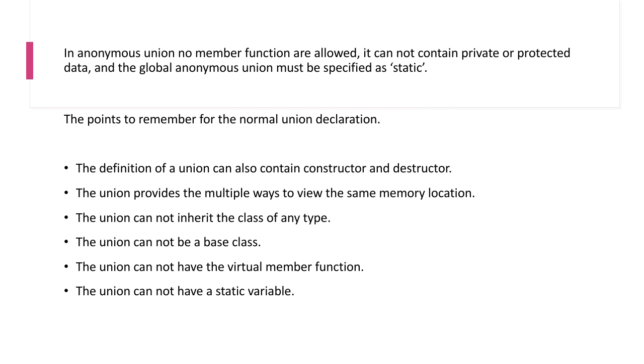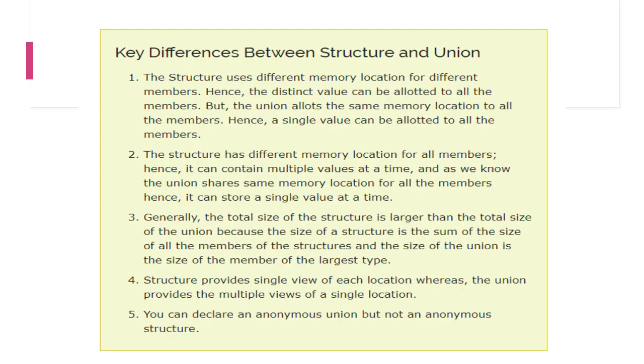The structure uses different memory locations for different members, hence distinct values can be allotted to all the members, but the union allots the same memory location to all the members, hence a single value can be allotted to all the members. The structure has different memory locations for all members. Hence, it can contain multiple values at a time. As we know, the union shares the same memory location for all the members. Hence, it can store a single value at a time.